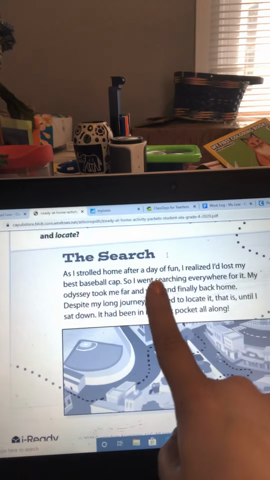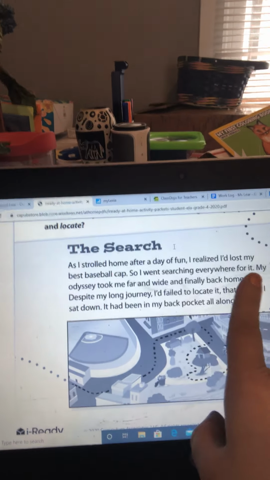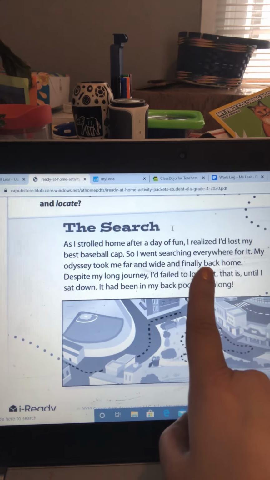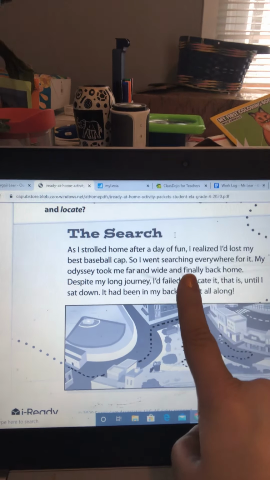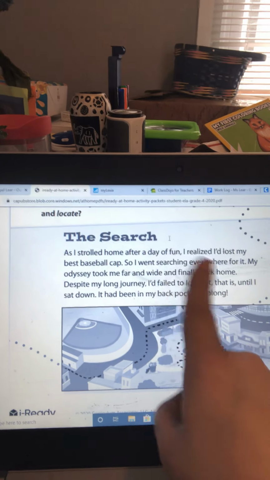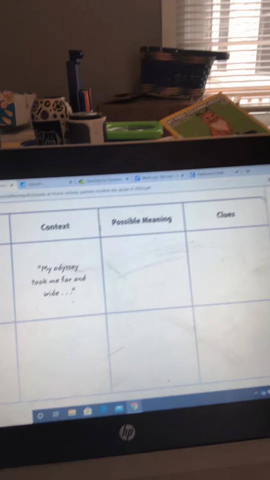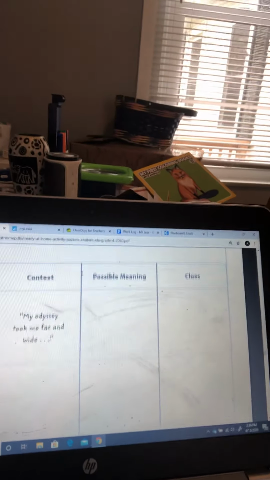Okay, I lost my best book because I went searching for it everywhere. My Odyssey took me far and wide. So the sentence before it says searching. I wonder if that's a clue. Let's put that in clues down here. Searching. Pause this, put searching. Spell it correctly. Find it in the passage, not hard. You can do this.